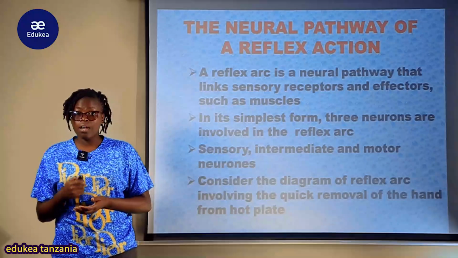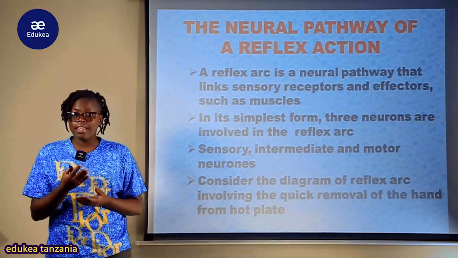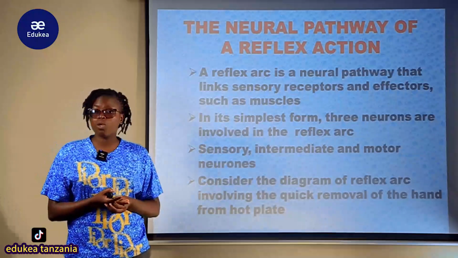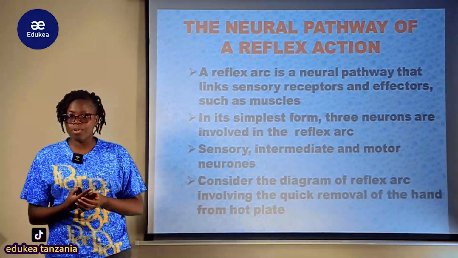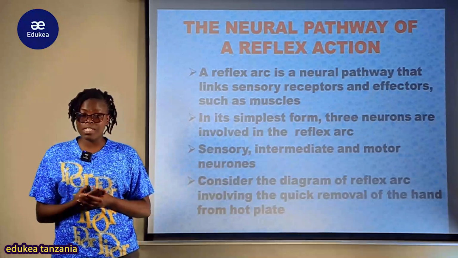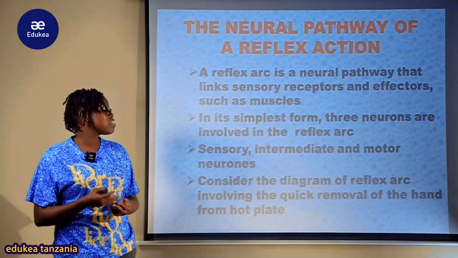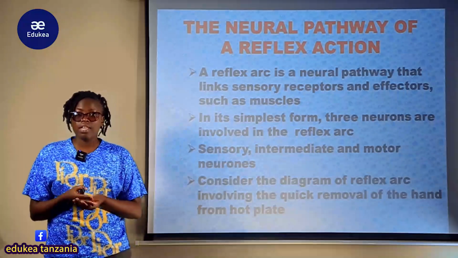But before we start the sense organs, I want us to finish another subsection, which was simple reflex or reflex action, which we said is a rapid automatic response to a stimulus. So we are going to discuss the neural pathway of the reflex action.